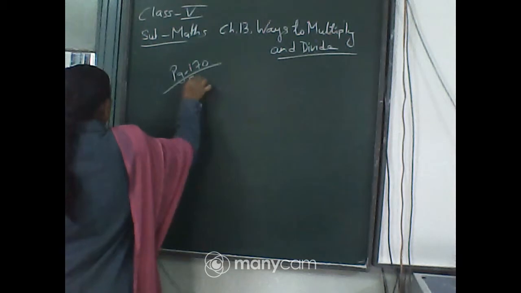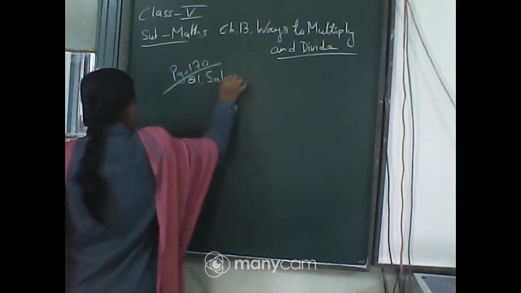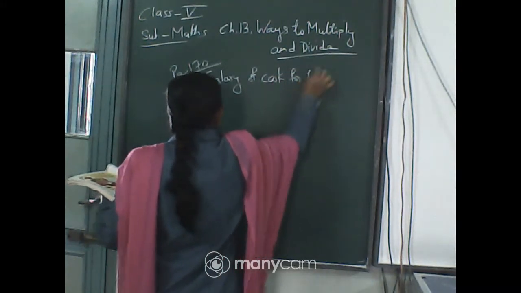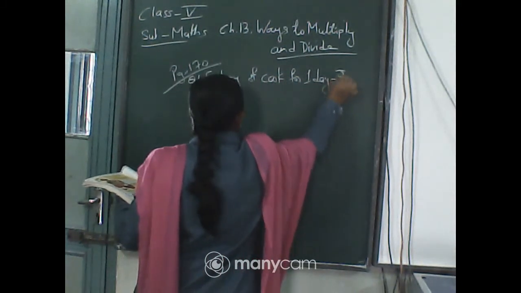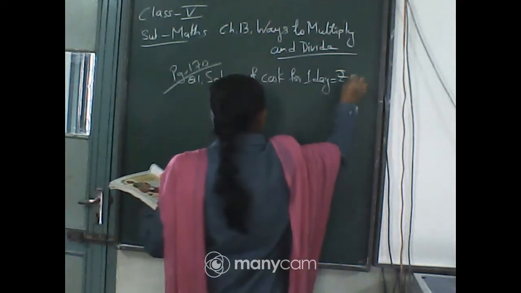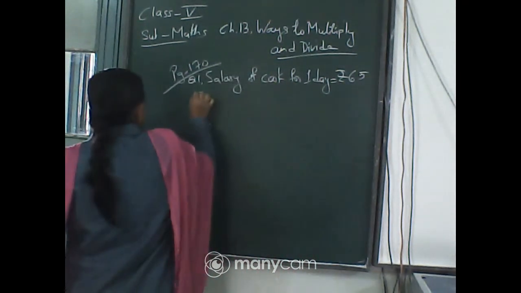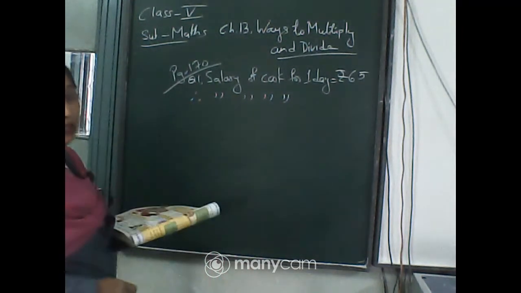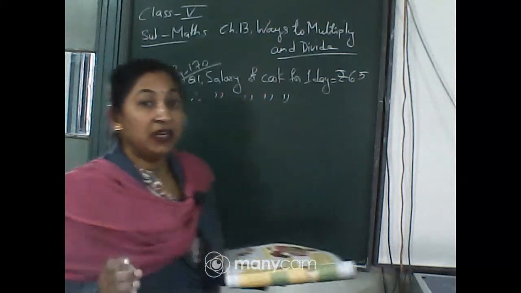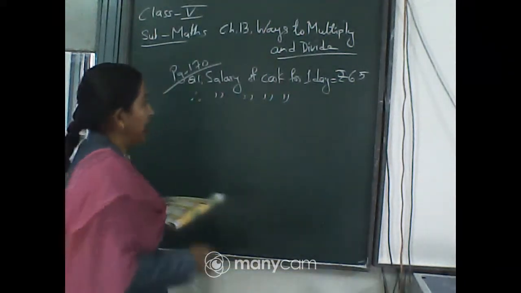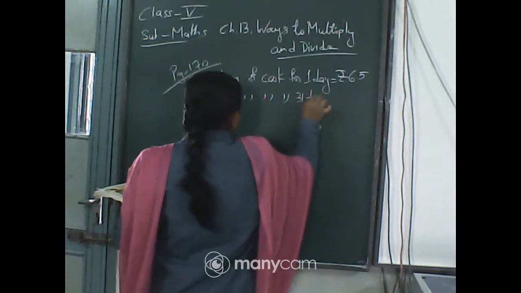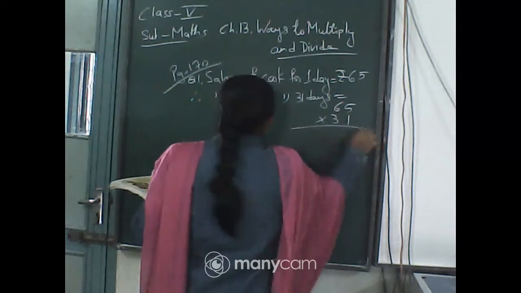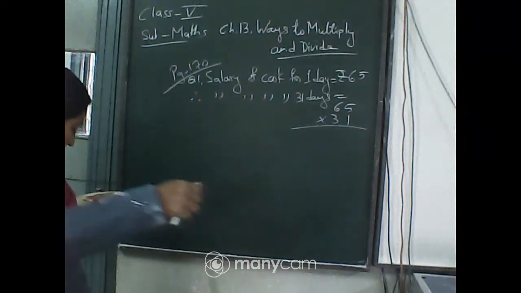Page 170, the first one. Salary of cook for one day is equal to rupees 65. So, salary of cook for the month of January. Now, in the month of January, as you know, there are 31 days, isn't it? So, you have to calculate the salary for 31 days. It will be 65 multiplied by 31. Quickly multiply and write the answer.